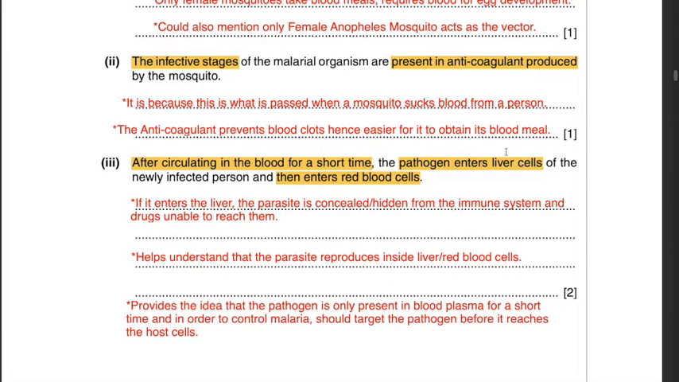It also helps understand that the parasite reproduces inside liver or red blood cells. Again, as you can see over here towards the end, it provides the idea that the pathogen is only present in blood plasma for a short time, and in order to control malaria, you should target the pathogen before it reaches these host cells. Therefore, that is why this statement is significant in the control of malaria.